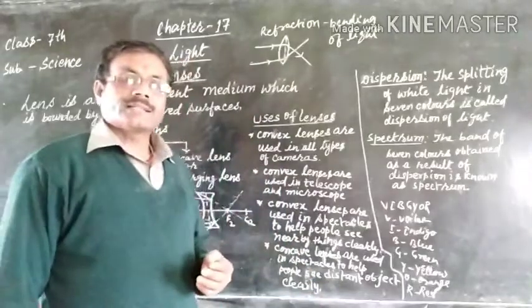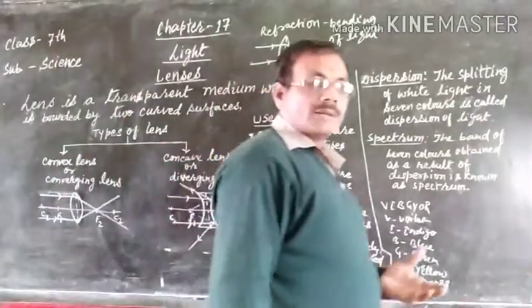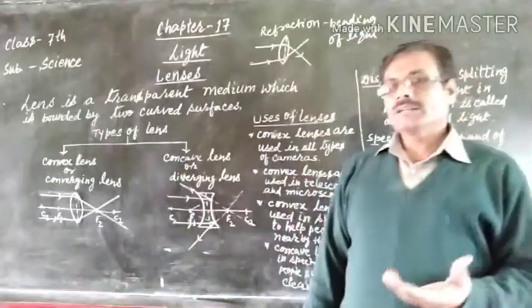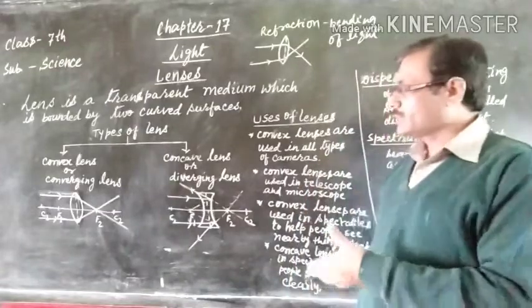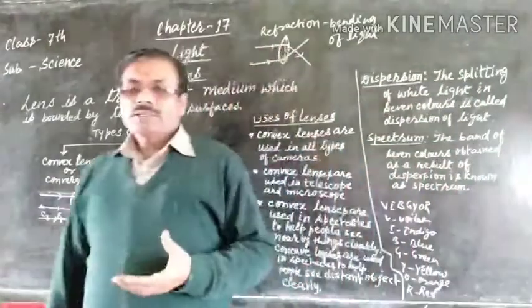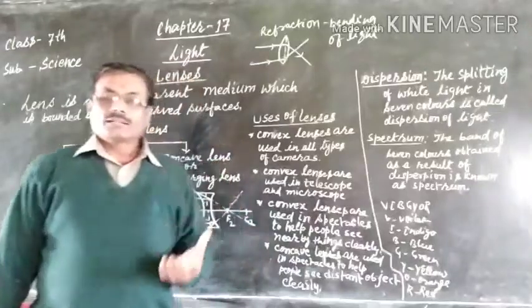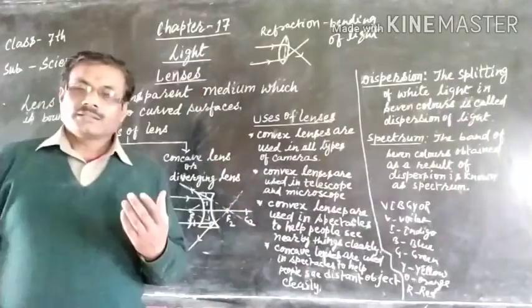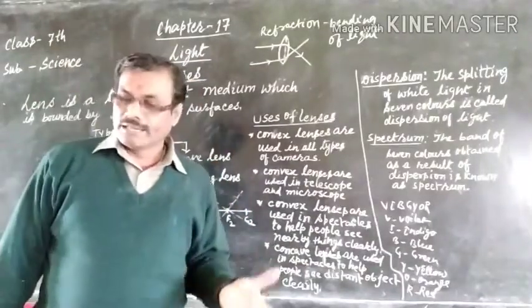So lenses cannot be understood as being made up only of glass, but our water also behaves as a lens.